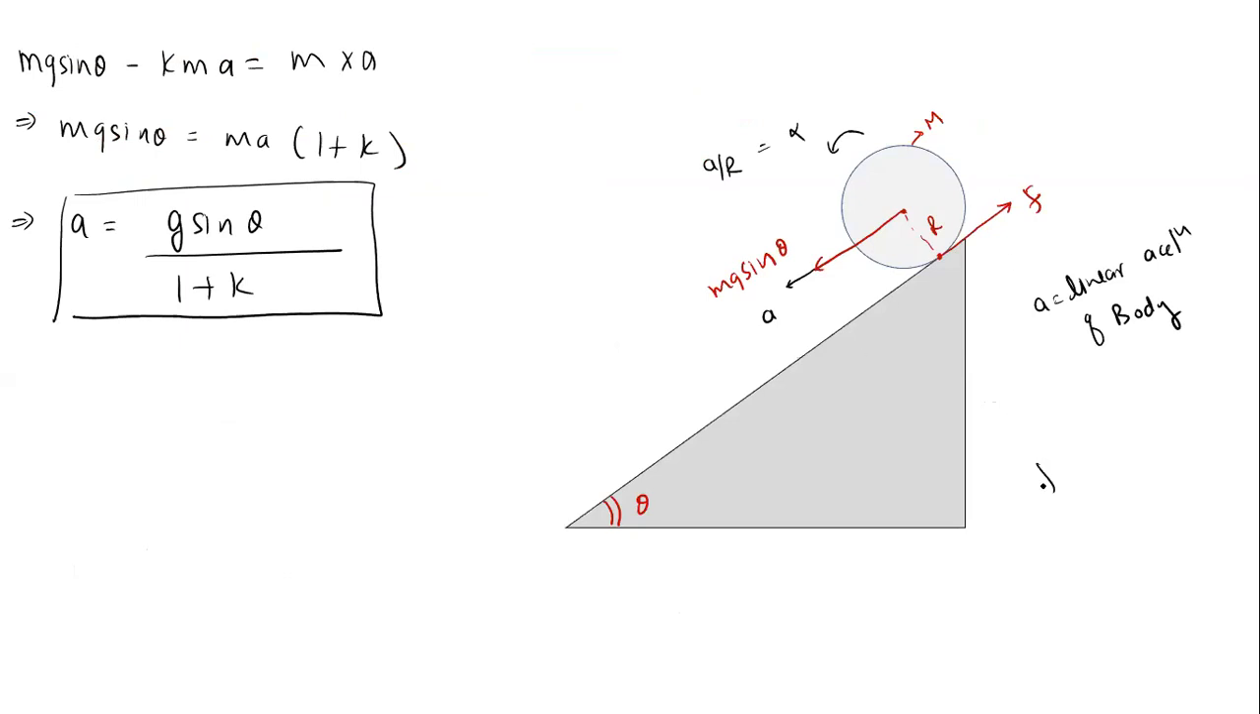We cannot write F equal to mu mg because this is not a static friction, it is not a kinetic friction. We cannot write F equal to mu mg since in pure rolling we have static friction. In pure rolling we have static friction. So what is the acceleration of this body? That would be equal to g sin theta divided by 1 plus k.